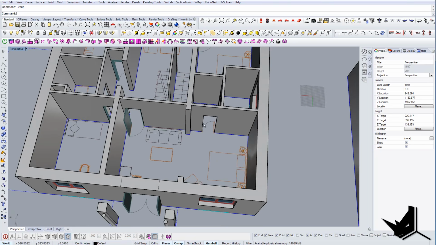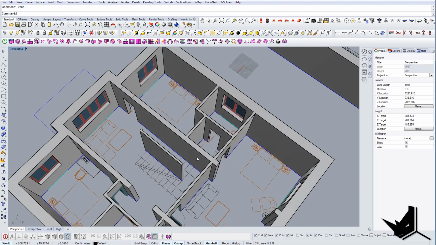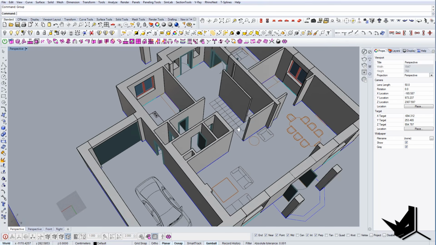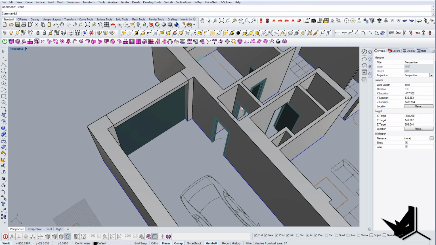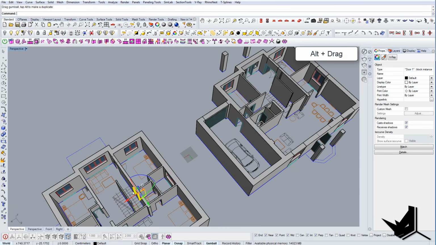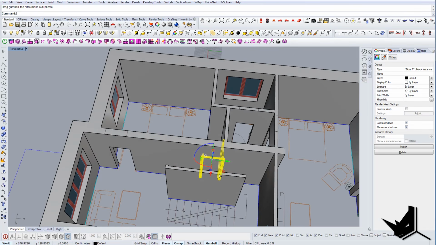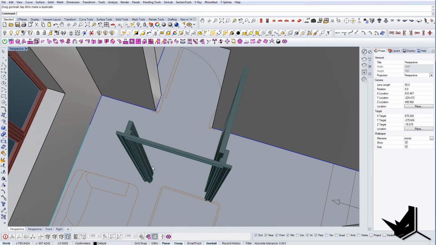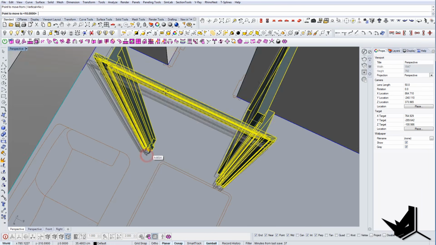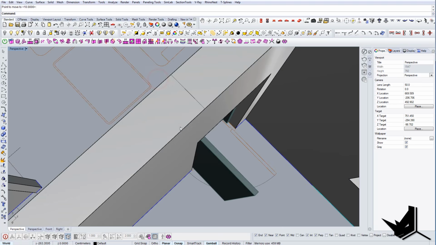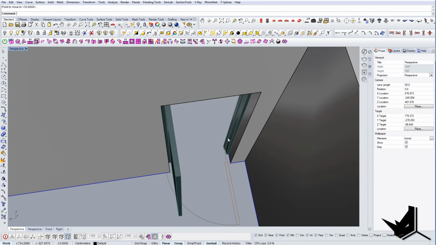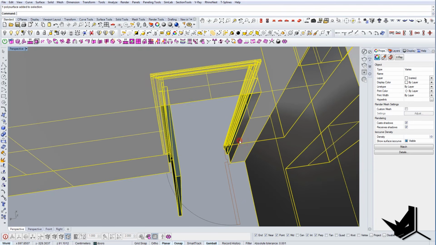Alright, and we have 3 more doors here, so let's use, for example, these ones. Let's copy them over, and let's put them here. We can see that we have a little bit of different elements here. That's because this wall is a little bit thicker.